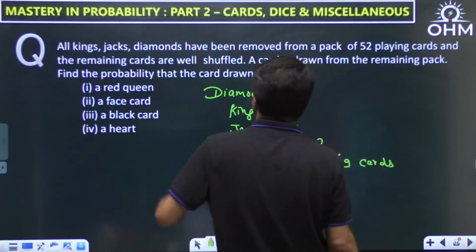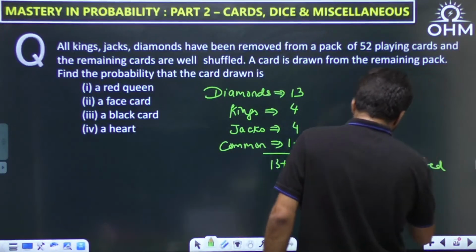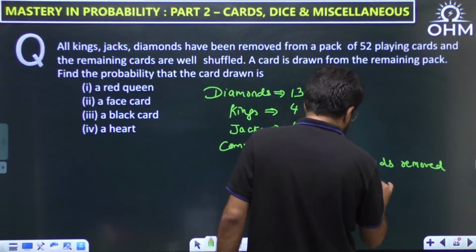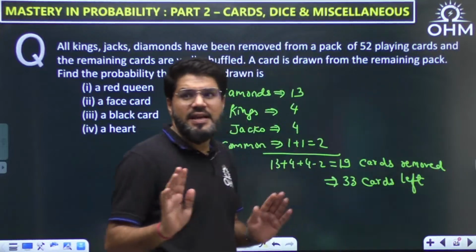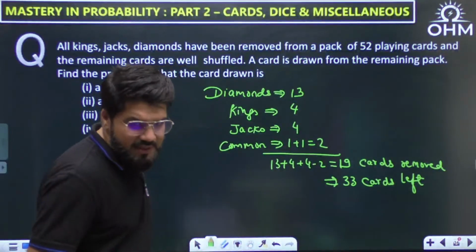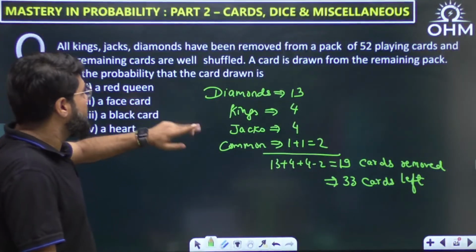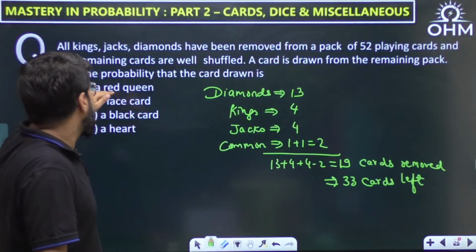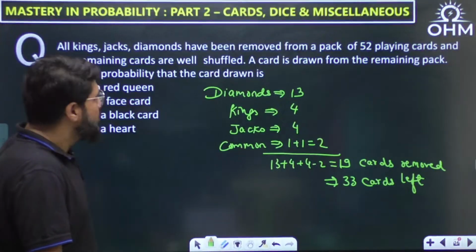What they are first telling, these cards have been removed. So if 19 are removed, how many are left? 52 minus 19, 33 cards are left. Okay. Now let's understand the problem next. A card is drawn from the remaining pack. Find the probability that the card drawn is a red queen, is a face card, is a black card, is a heart. Four questions are here.